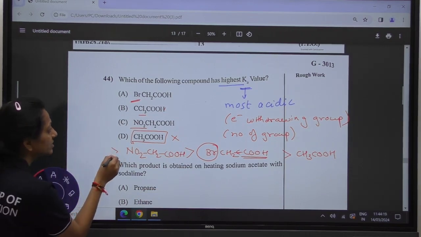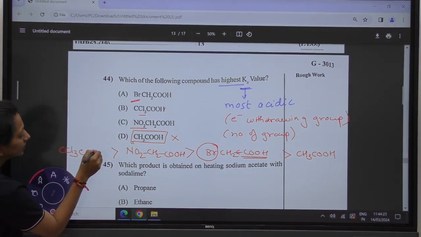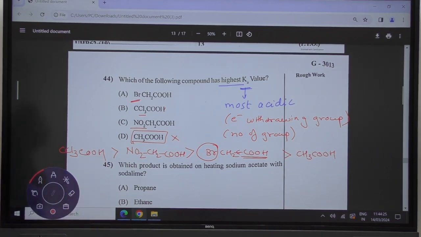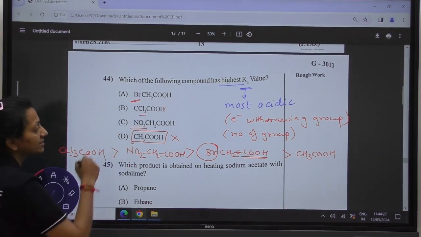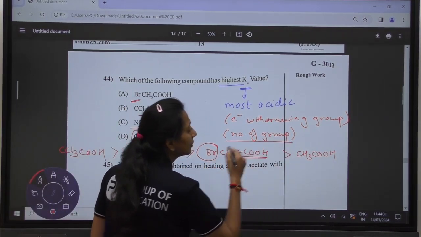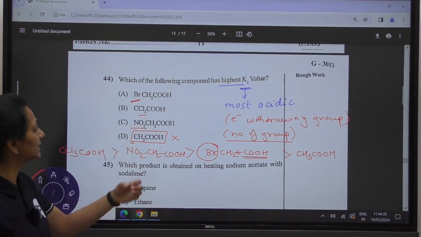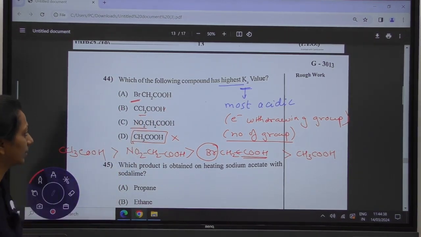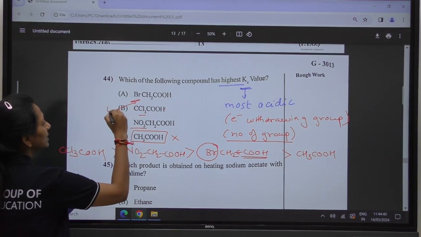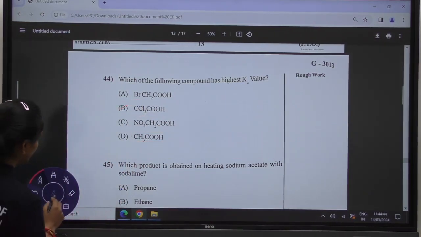And the last, which is the most acidic, is your trichloroethanoic acid. You are having 3 chlorines present in this. The more the number of the groups attached, the more is the electron withdrawing property, and the more acidic the compound will be. So option B is your correct answer. Moving towards the next question.